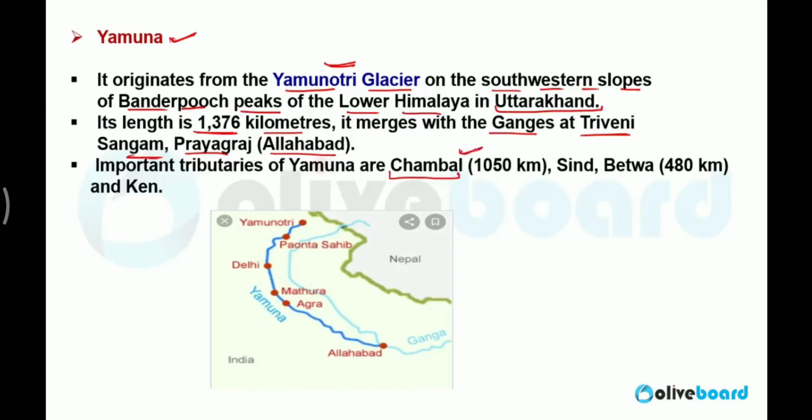The important tributaries of Yamuna are Chambal, which originates in Madhya Pradesh, 1050 km, Sindh, Betwa, which also originates in Madhya Pradesh, and Ken. So all these rivers usually originate from Madhya Pradesh and join Yamuna in Uttar Pradesh or Bihar, usually in Uttar Pradesh.